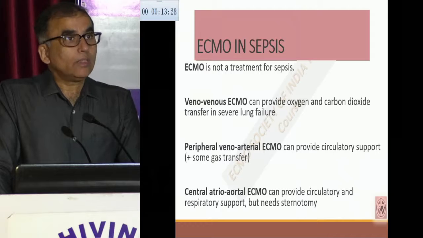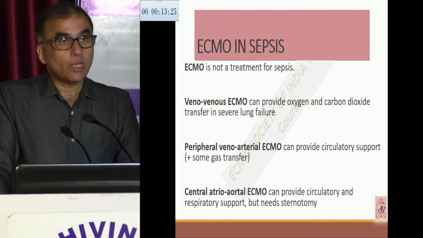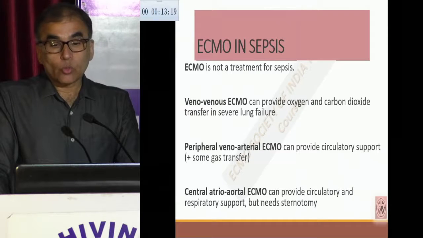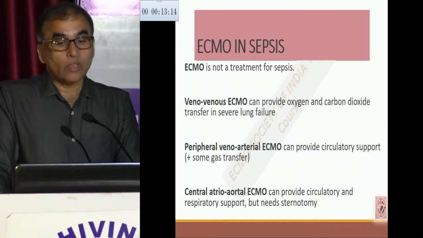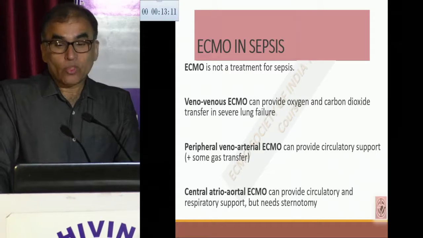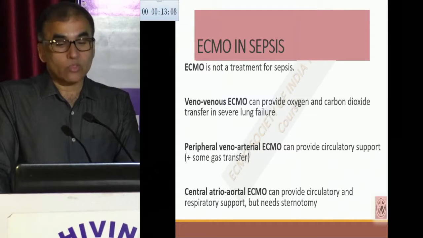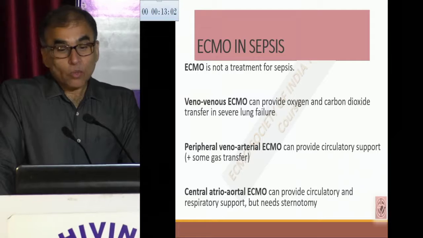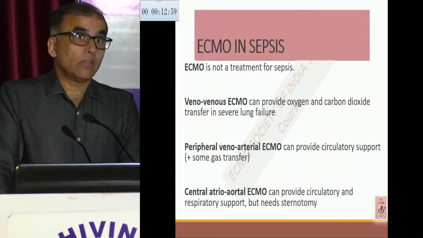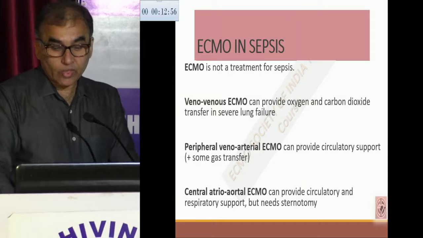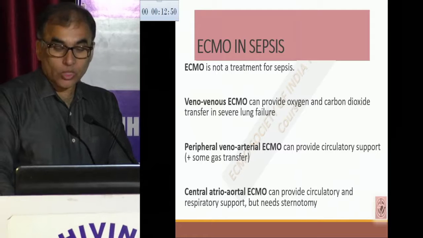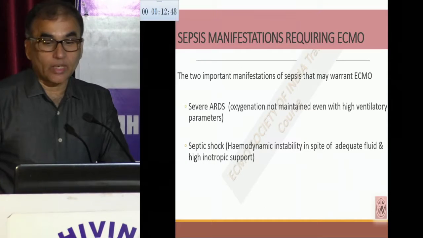So we should be clear that it is not a treatment of sepsis. We are just supporting temporarily, as we do for other conditions as well. Veno-venous ECMO is going to provide oxygen and remove carbon dioxide, because this is an issue because of the severe lung dysfunction. Peripheral VA ECMO can provide circulatory support and will help with gas transfer as well up to a certain extent. And central ECMO can provide circulatory and respiratory support, but this will need sternotomy, and we can understand very well how many complications can occur, because the patient is already a septic shock patient, along with that having some coagulation abnormality as well.